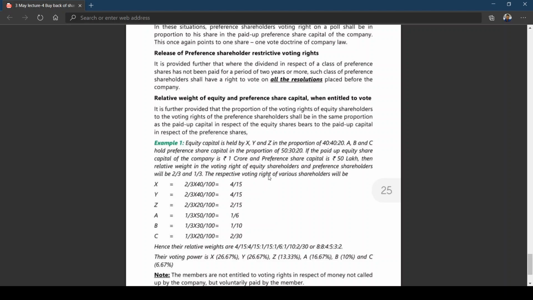Hence the relative weights are 4/15, 4/15, 2/15, 1/6, 1/10, 1/15, or 8:8:4:5:3:2. It means their voting power is X 26.67%, that is the equity shareholder. Y is also having 26.67%. Z is having 13.33%, whereas A is having 16.67%, B 10%, and C 6.67%.